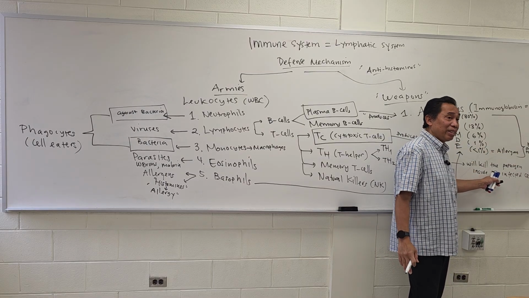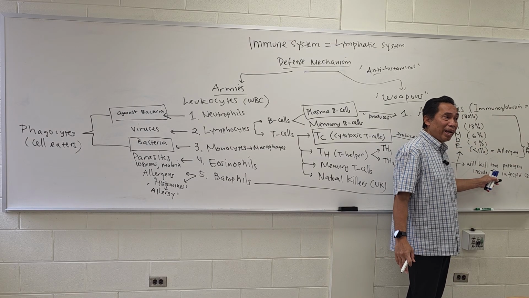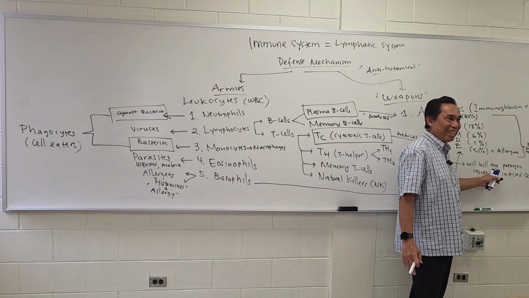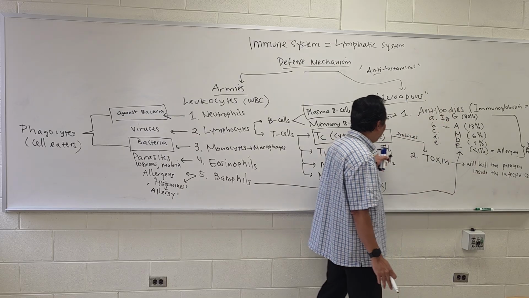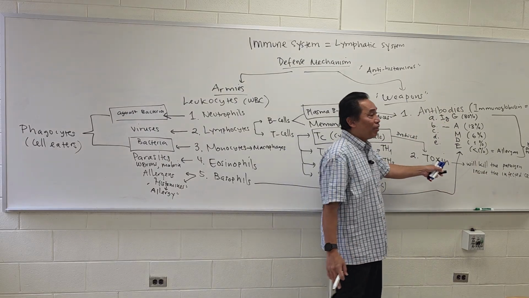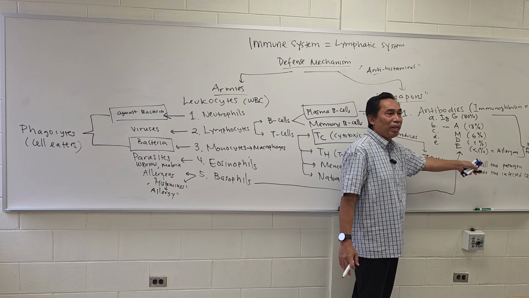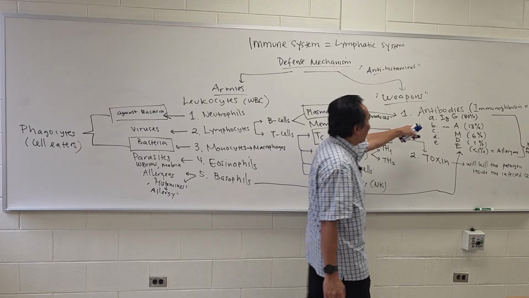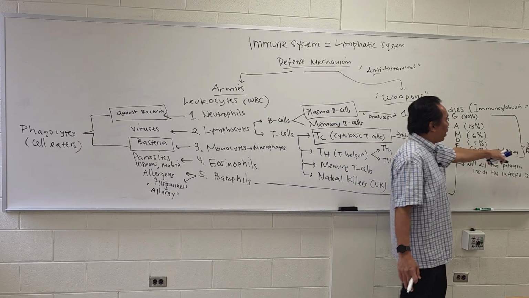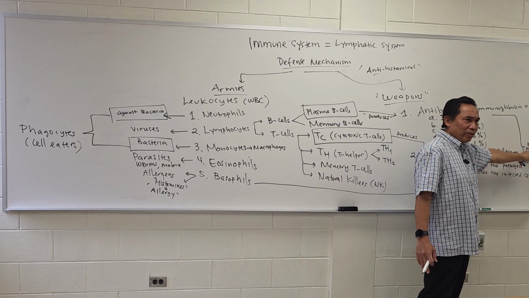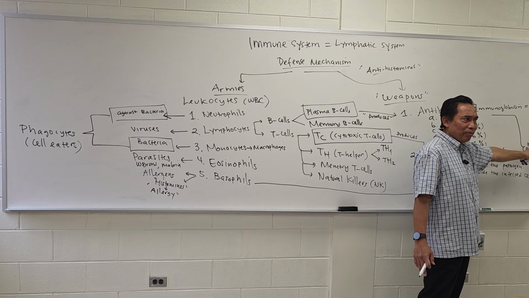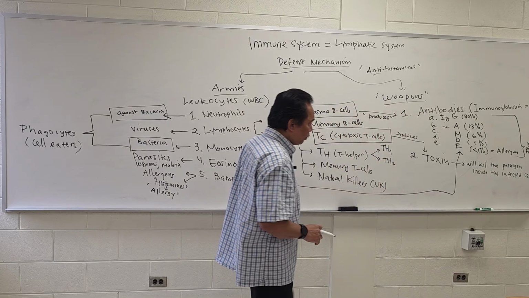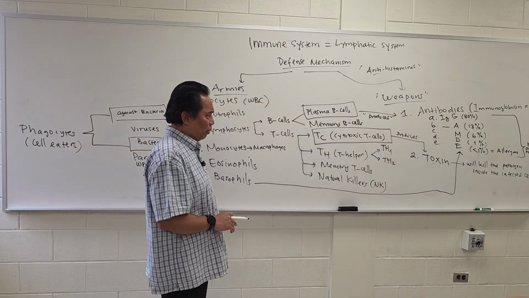But viruses mostly enter into our cells because they need to use our machinery. That's the reason why T cells fight against viruses, because they have the ability to kill the pathogen inside the cell, while the antibodies mostly kill the pathogen located in the interstitial fluid between the cells. So that's the second type of weapon, which is toxin.